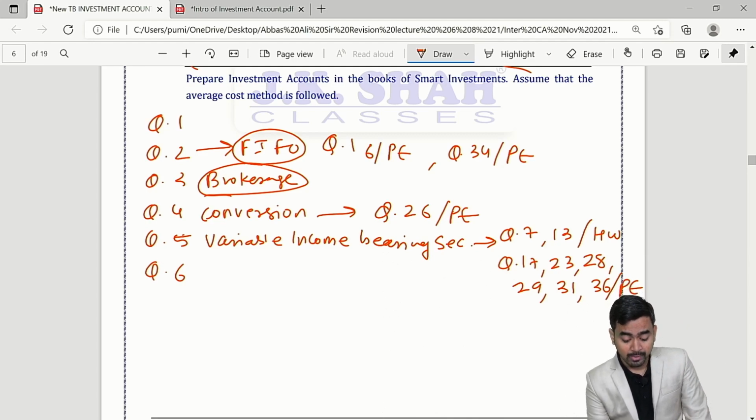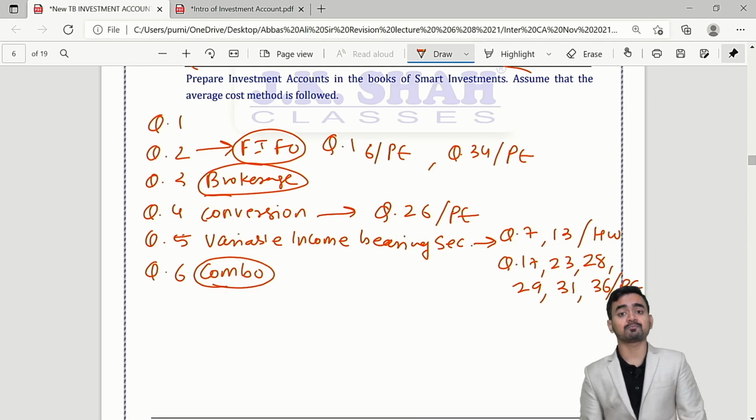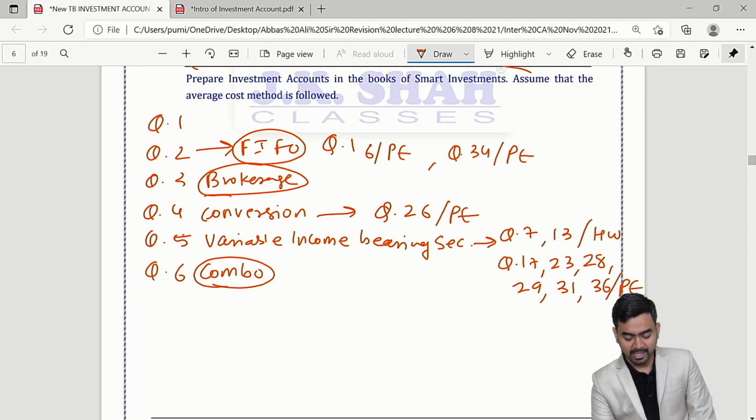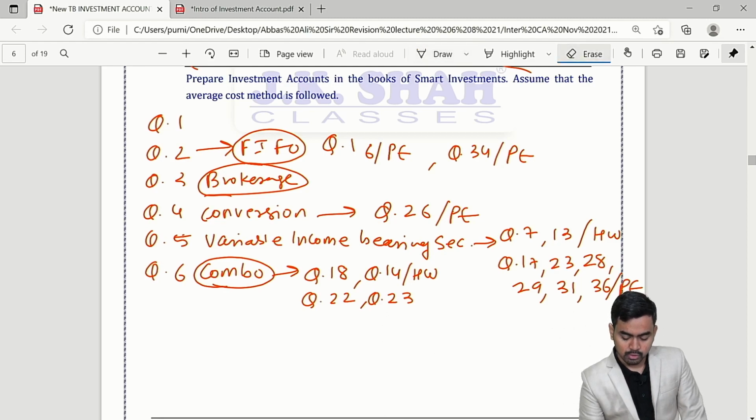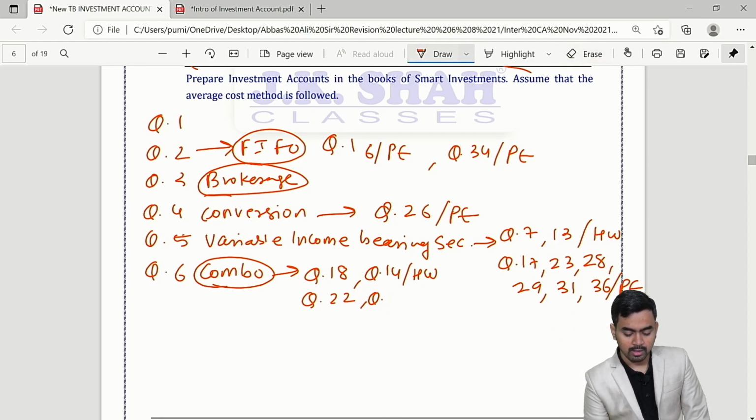Okay. And question number 6 is a combo question where fixed plus variable both are there, and for this you can refer to question number 18, question number 14 of homework, question number 22 and question number 30 of past exam.